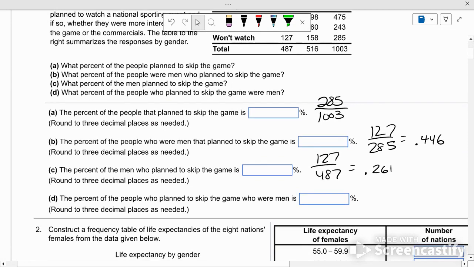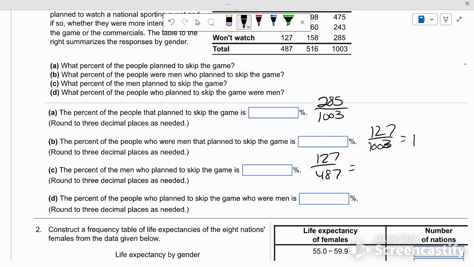Percent of people who were men. So this would be out of 1,000. Okay, and then I guess they don't want just that. So it's 1,003. So it's 12.6 point something. We'll take 127 divided by 1,003. One more. So they want this many decimals when you do those problems.